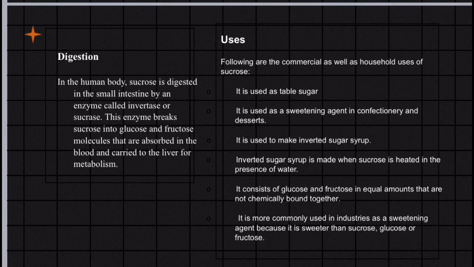Uses of sucrose. It is used as table sugar. It is used as a sweetening agent in confectionery and desserts. It is used to make inverted sugar syrup. Inverted sugar syrup is made when sucrose is heated in the presence of water. It consists of glucose and fructose in equal amounts that are not chemically bound together, and it is more commonly used in industries as a sweetening agent because it is sweeter than sucrose, glucose, or fructose.